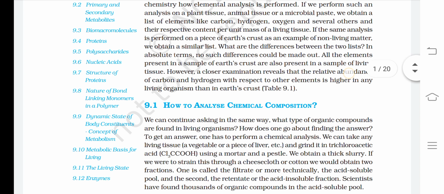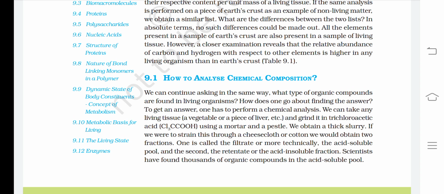How to analyze chemical composition? We can continue asking in the same way, what type of organic compounds are found in living organisms? How does one go about finding the answer? To get an answer, one has to perform a chemical analysis. We can take any living tissue, a vegetable or a piece of liver, etc., and grind it in trichloroacetic acid, Cl3CCOOH, using a mortar and pestle. We obtain a thick slurry.